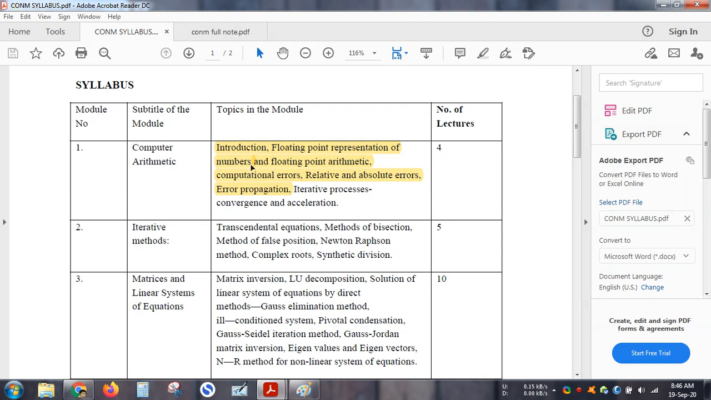Till now, we have seen what is floating point representation. We have seen absolute error, relative error. We have understood what is error propagation and all the basic ideas that are required for this particular topic. Now, today we will understand what is iterative process, what we mean by acceleration and convergence, and then we will see the transcendental equations and the method of bisection.